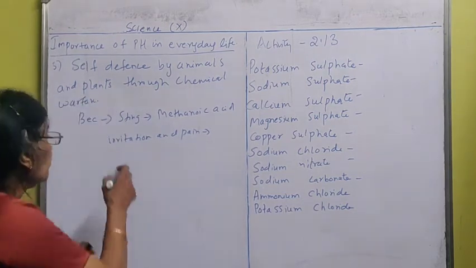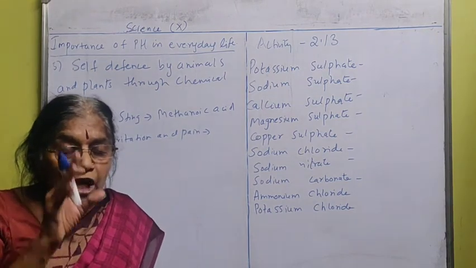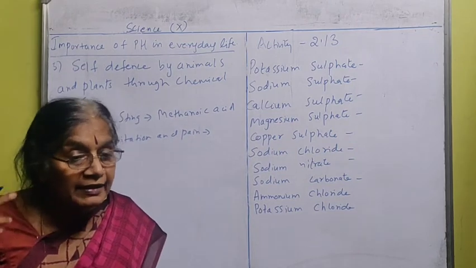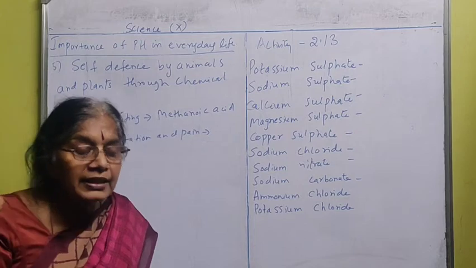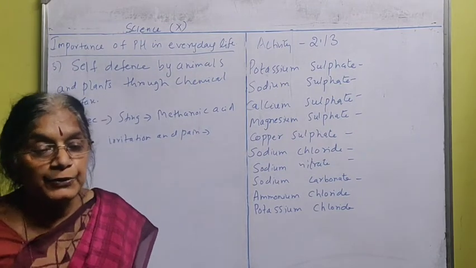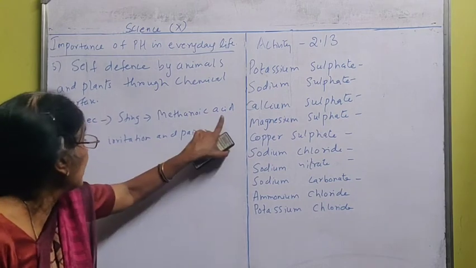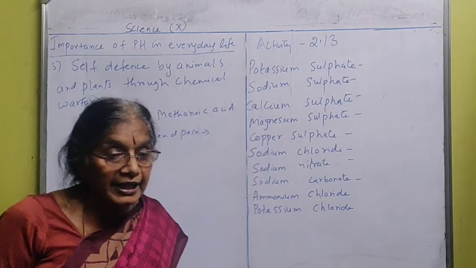Okay, you should not play with the bee or hit the bee, because they will think that we are going to harm them. So for that, they do self-defense. They will come and sting us. That sting contains methanoic acid, which will bring irritation and pain in that particular area.